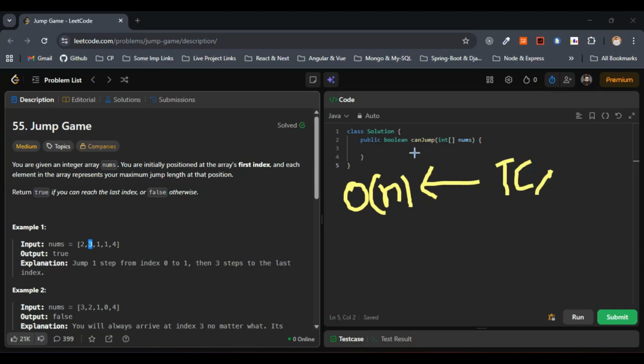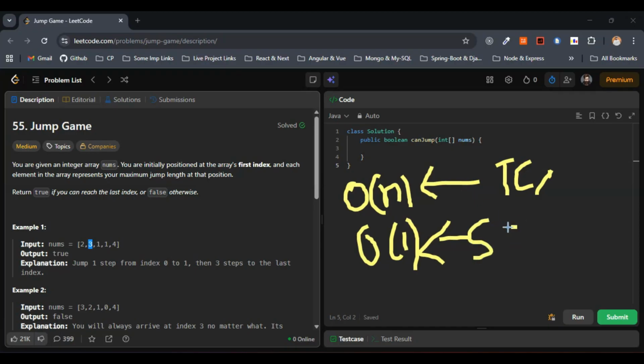So what would be the space complexity here? The space complexity would be big O of 1. Why would the space complexity here be big O of 1? Because we will be using constant extra space only for a few variables, right? So we'll be considering only a few variables. Meaning, we'll be going with constant extra space.